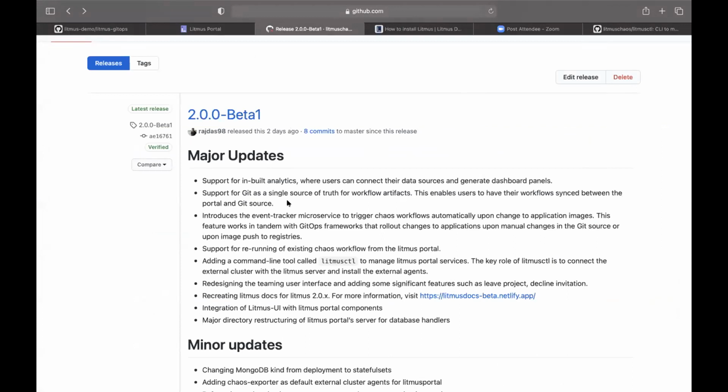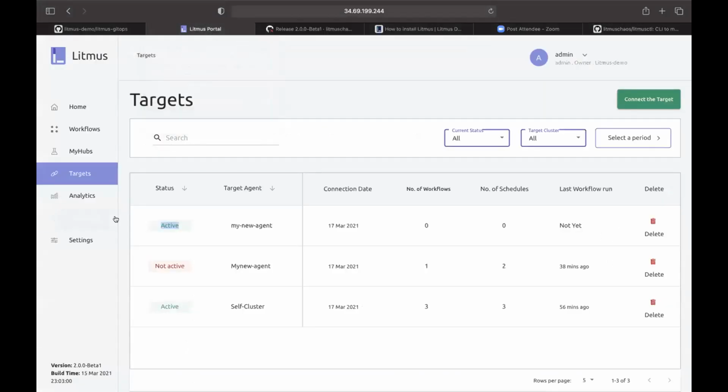Moving towards the next feature, we have GitOps. We have introduced GitOps as a single source of truth, where we store the workflow artifacts. So the Litmus portal and Git will sync with each other, and we have only one single source of truth, that is Git. Let me show you how we can connect Git to the Litmus portal.